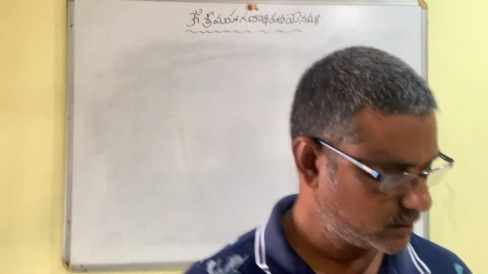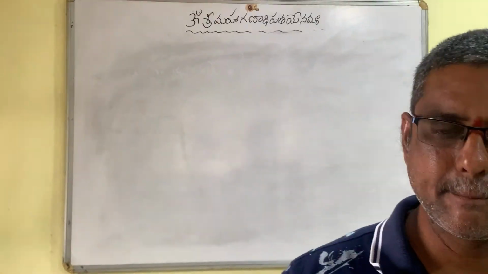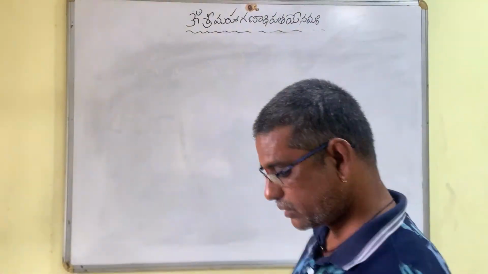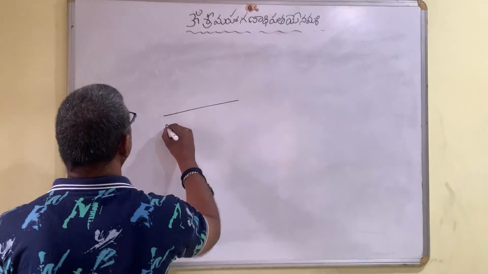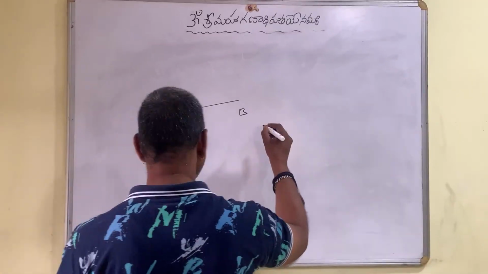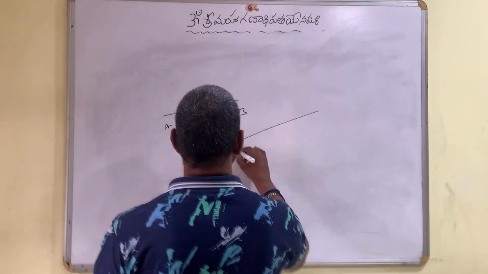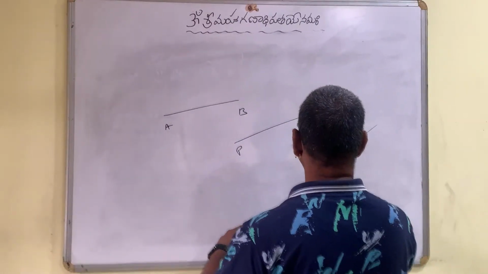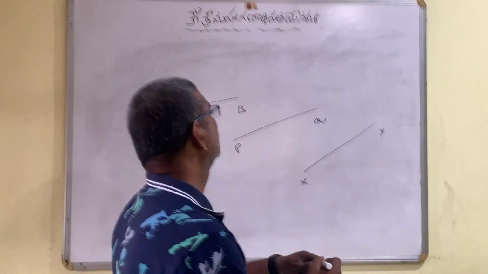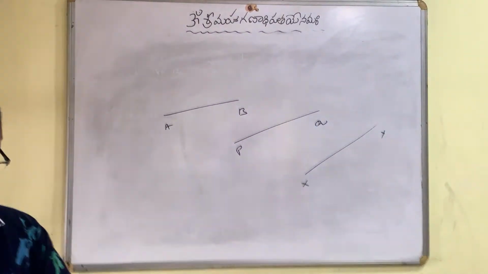Next. See the figure over there. There is a line segment AB, PQ, XY. There are three line segments.